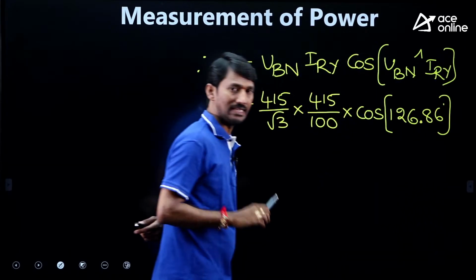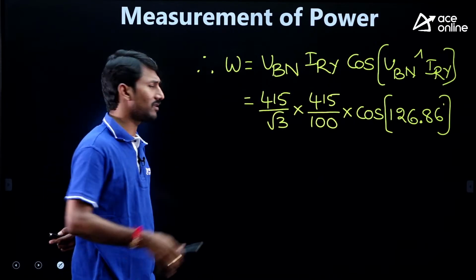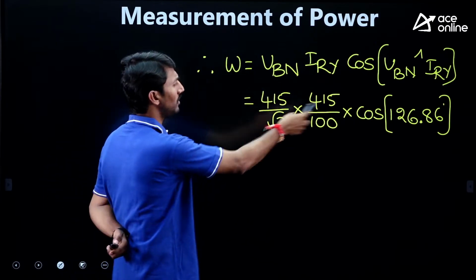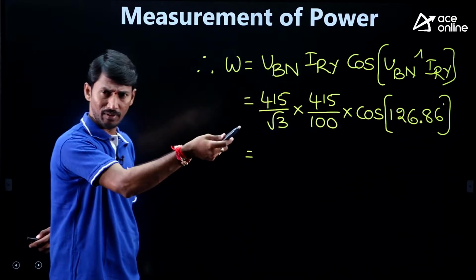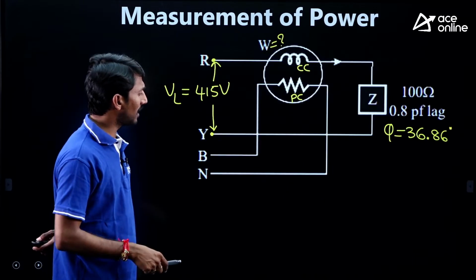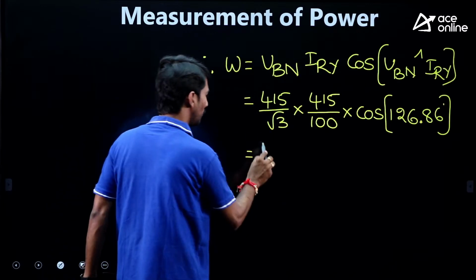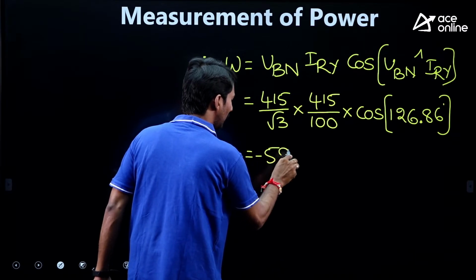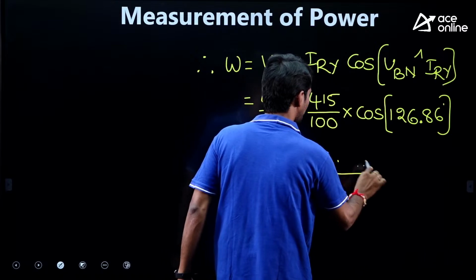In this way, try to write each and every step when you are practicing. Then the procedure will be very simple. Only this calculation, simply cos 126.86, will come in minus notation. If you see the options, yes, minus is there, no need to worry. If you simplify this, you will get approximately minus 596 watts.